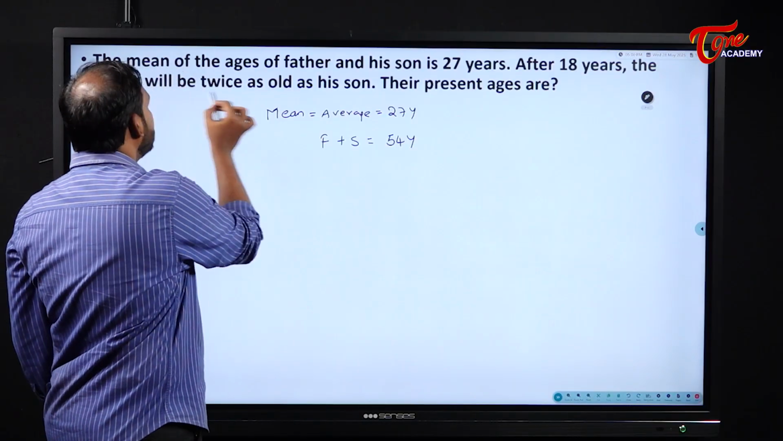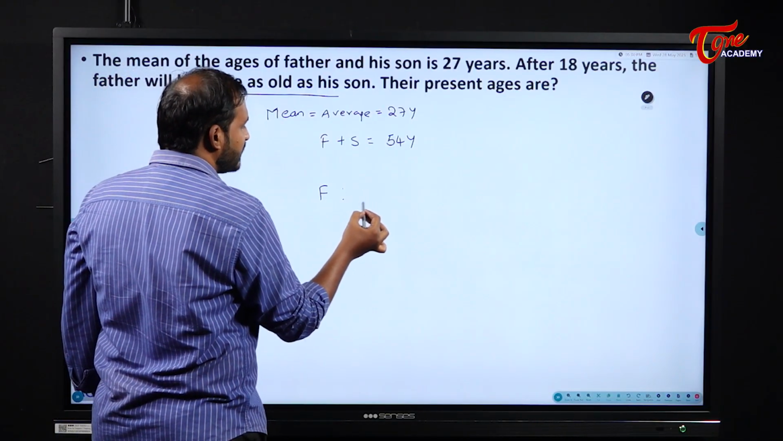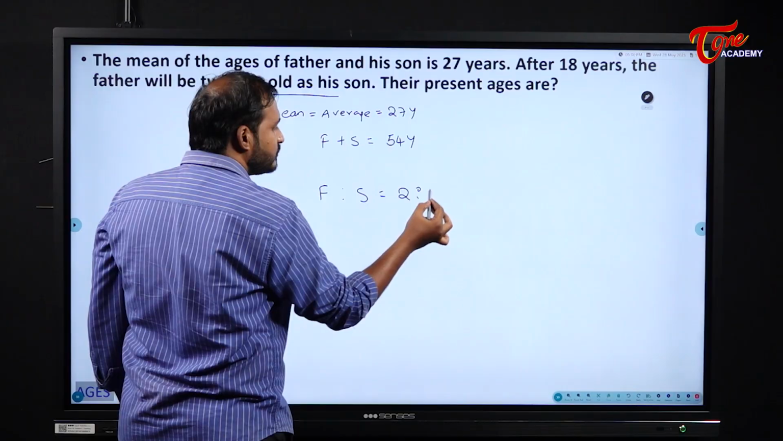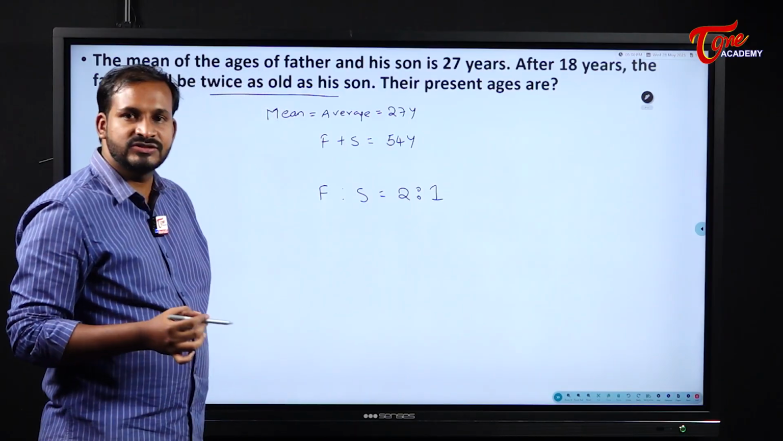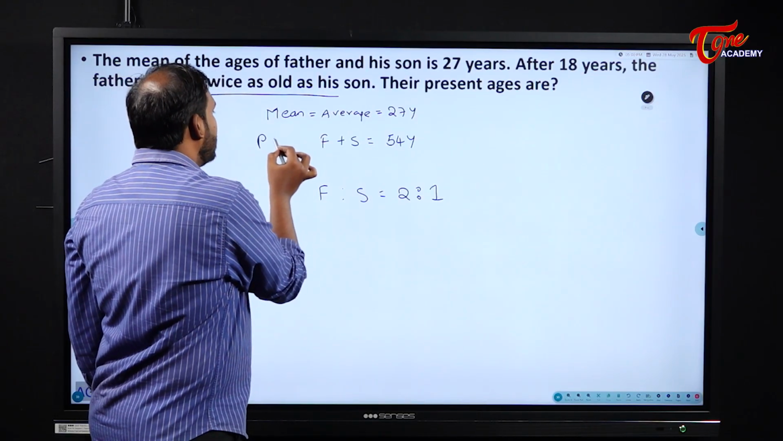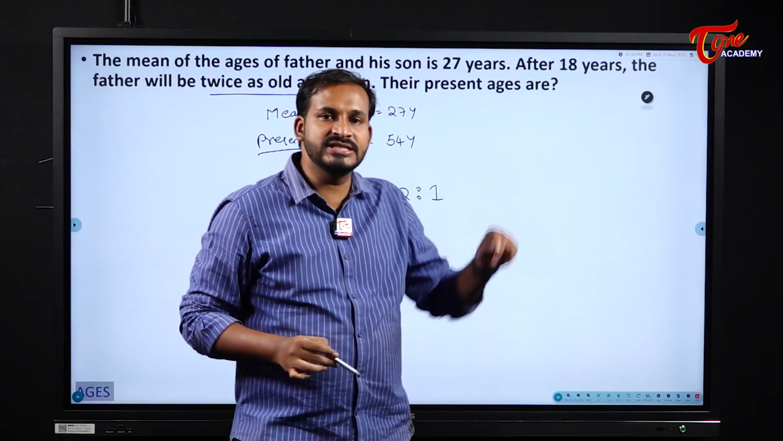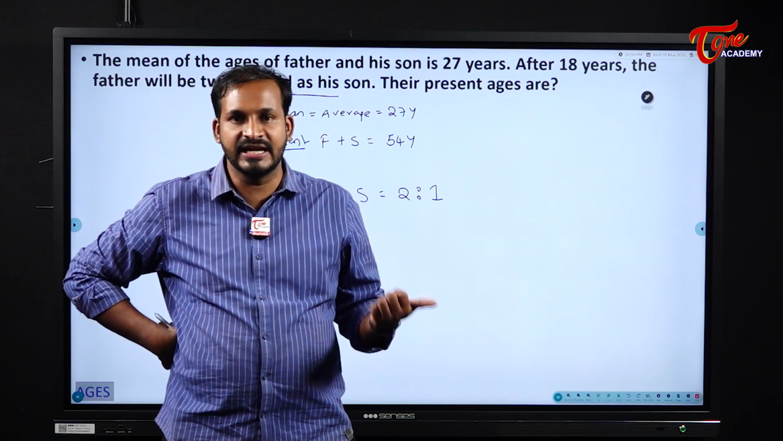But what is the relation they have given us? Twice as old as his son. So that means father is to son will become what? 2 is to 1. These are their present ages. Now, after 18 years, both people's ages will be increased by how much? 18 years and 18 years, right?